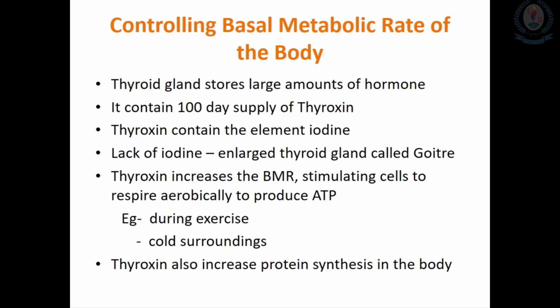Using this ATP, it supplies the energy for exercise. Likewise, many functions are related to the thyroxine hormone. Thyroxine also increases the production, or synthesis, of protein in the body. This protein is needed for normal growth and development in children. Those are the very prominent functions related to the thyroxine hormone.